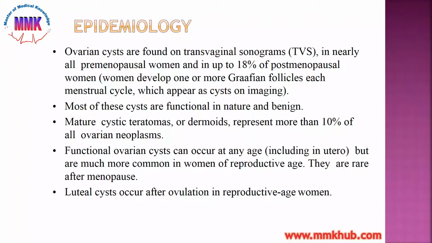Epidemiology. Ovarian cysts are found on transvaginal sonograms, that is TVS, in nearly all premenopausal women and in up to 18% of postmenopausal women. Women develop one or more Graafian follicles each menstrual cycle which appear as cysts on imaging. Most of these cysts are functional in nature and benign. Mature cystic teratomas or dermoids represent more than 10% of all ovarian neoplasms.